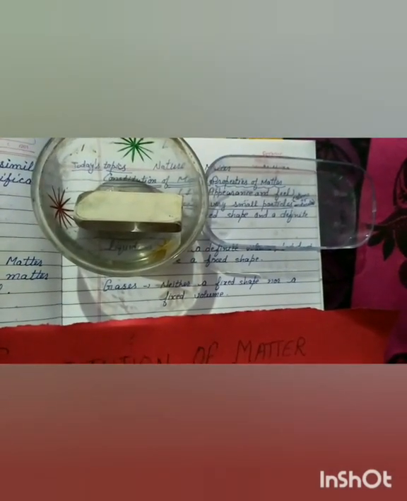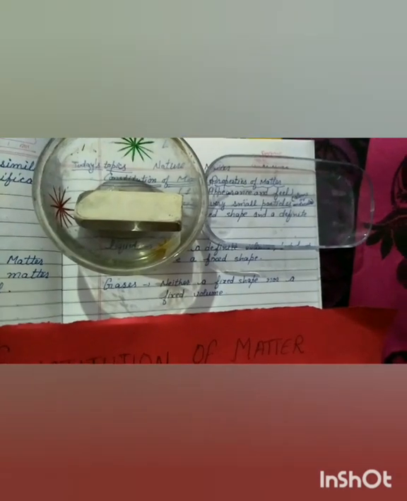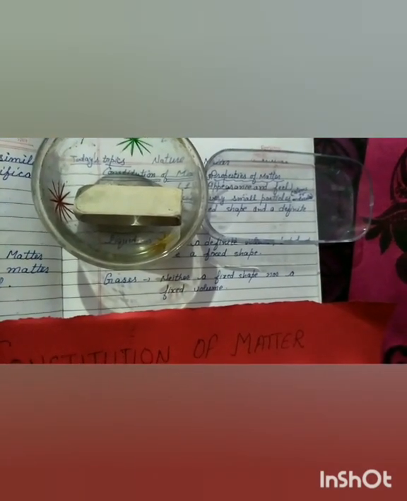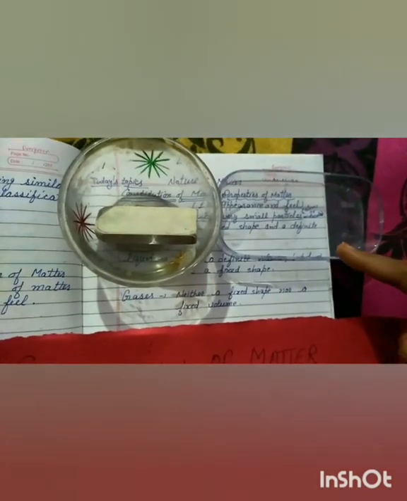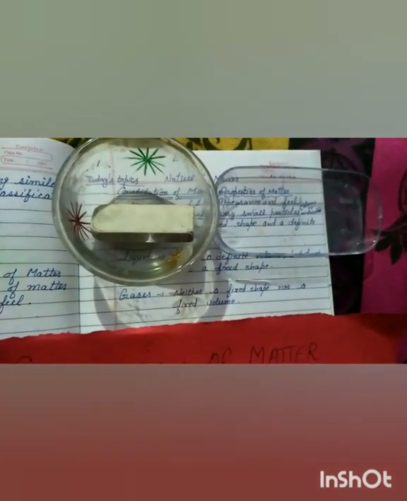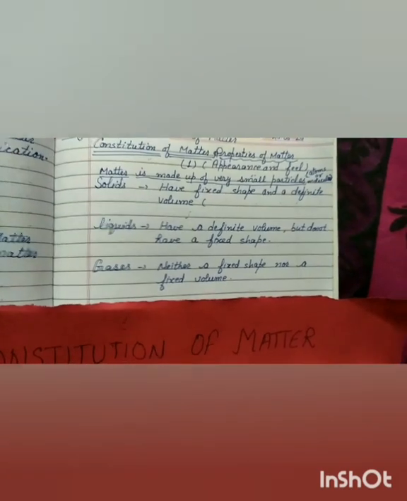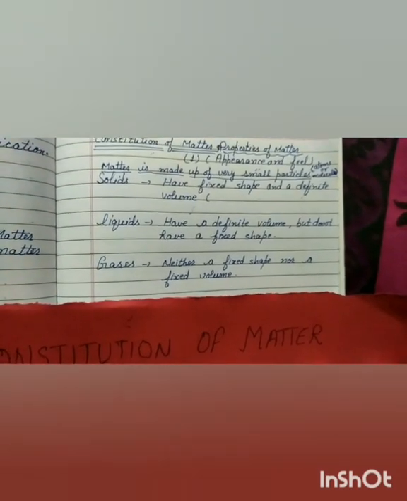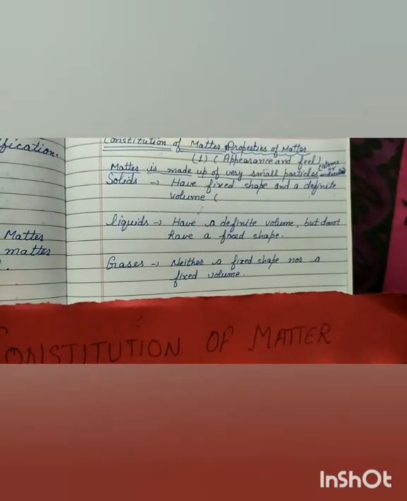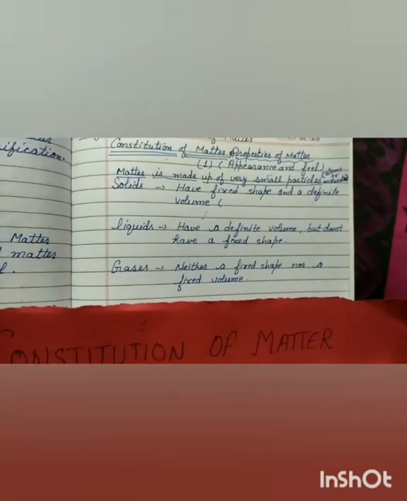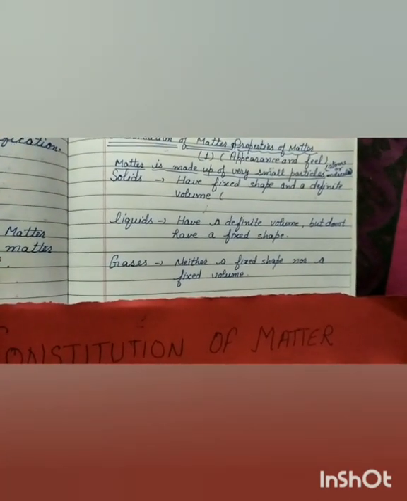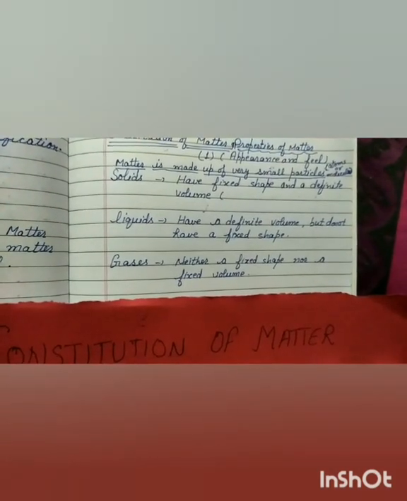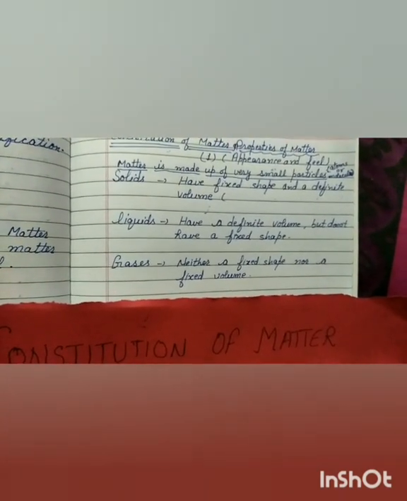Now why is it so? Because in this case the particles of the eraser are very tightly packed, so they can't move, whether it is kept in the first container or in the second container. We have seen that in the case of liquids, the particles are not very tightly packed and the particles are a little bit free to move. That's why liquids have a definite volume but do not have a fixed shape.